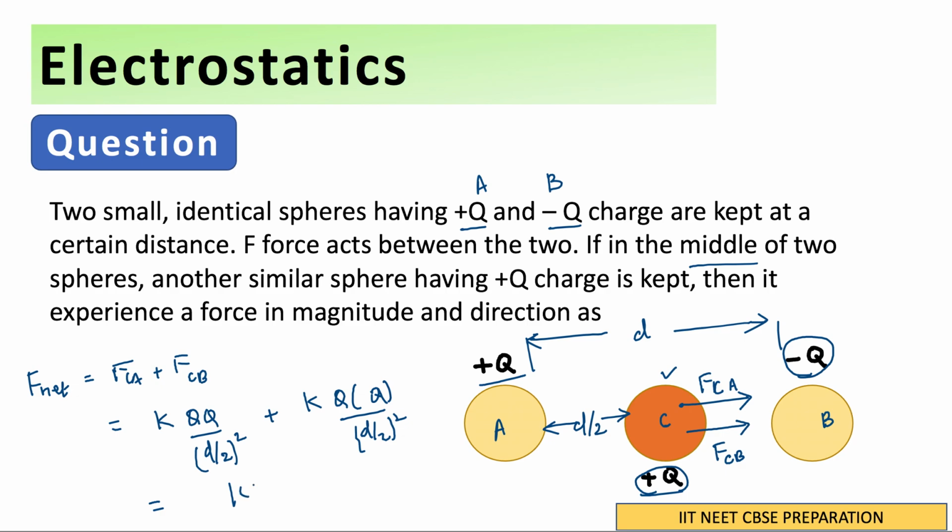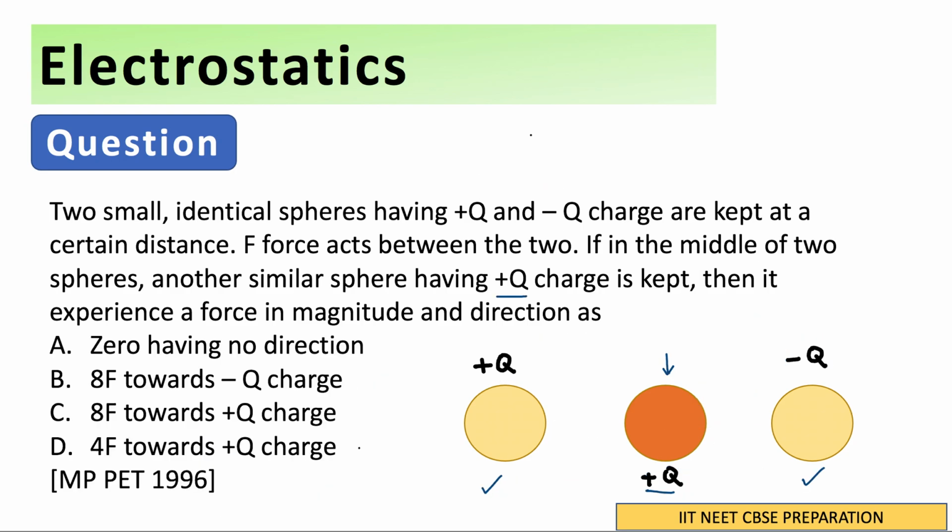So this is going to be nothing but kq square over d square, and this 2 square will go up, so it will be 4, and you will get 4kq square over d square, and here also you will get 4kq square over d square. So the net force will be nothing but 8kq square over d square. This is our answer for this question, and the net force is in this direction. Let's see which answer matches. It is 8F towards the charge minus Q. So our correct answer will be B.